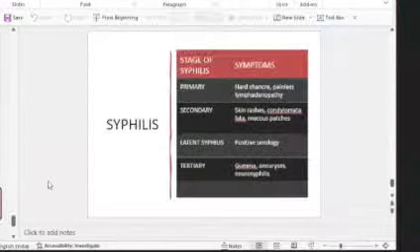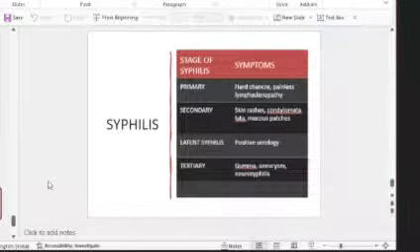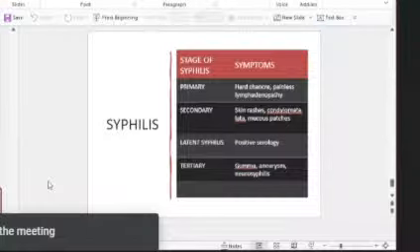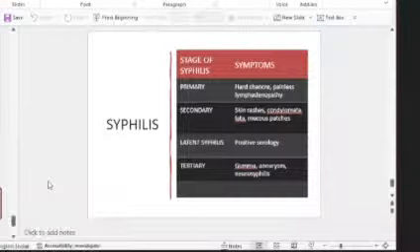Then last we have the sexually transmitted diseases, the most important being syphilis. So in syphilis, we have primary, secondary, latent syphilis and tertiary syphilis. In primary, the symptoms that we see are a hard chancre, which is a painless chancre, associated with painless lymphadenopathy.